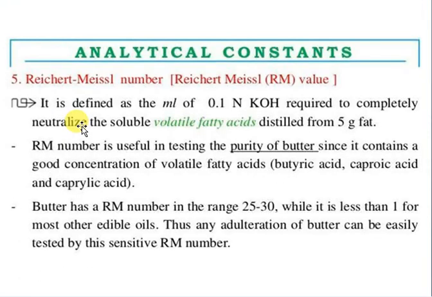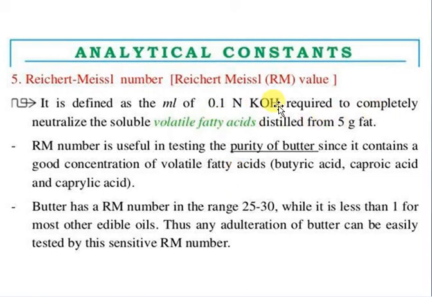But the RM value is the Reichert-Meissl value, which is used for butter purity determination, that is 5 gram. These two things, iodine and RM value, are different, 100 gram and 5 gram, but others are 1 gram. If you remember this technique, you can crack the MCQs. That is my way to remember. So you remember that one.